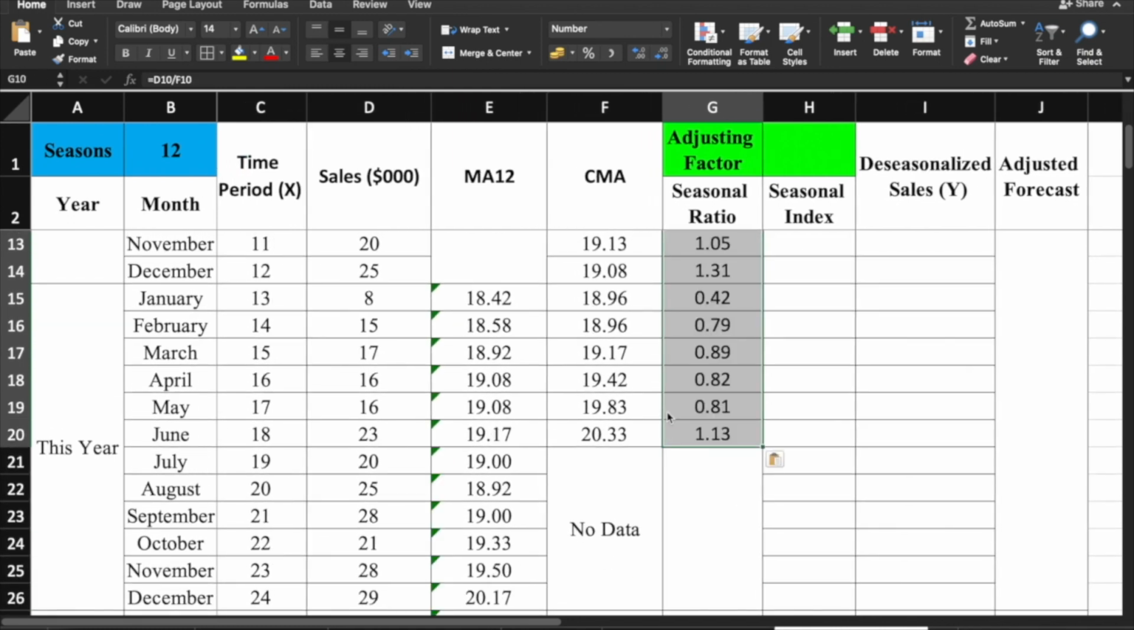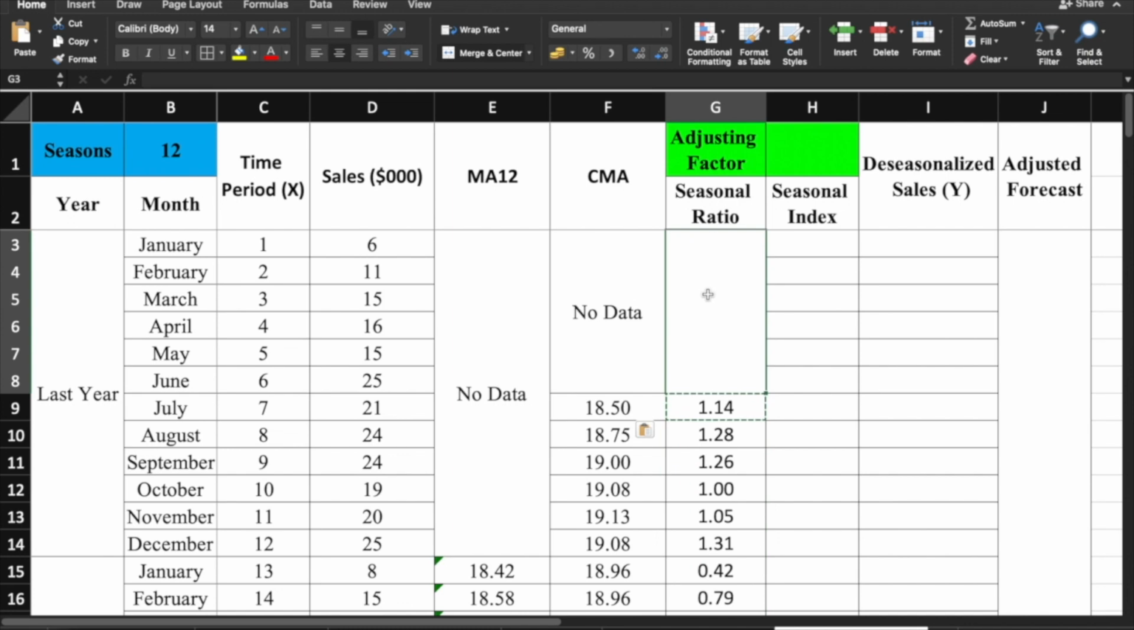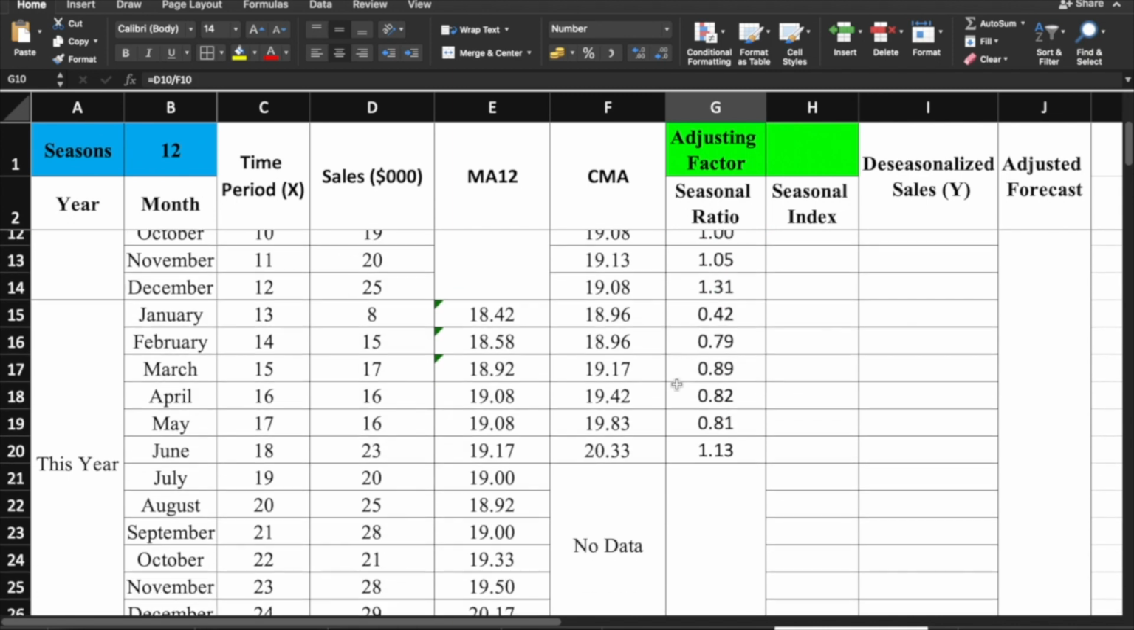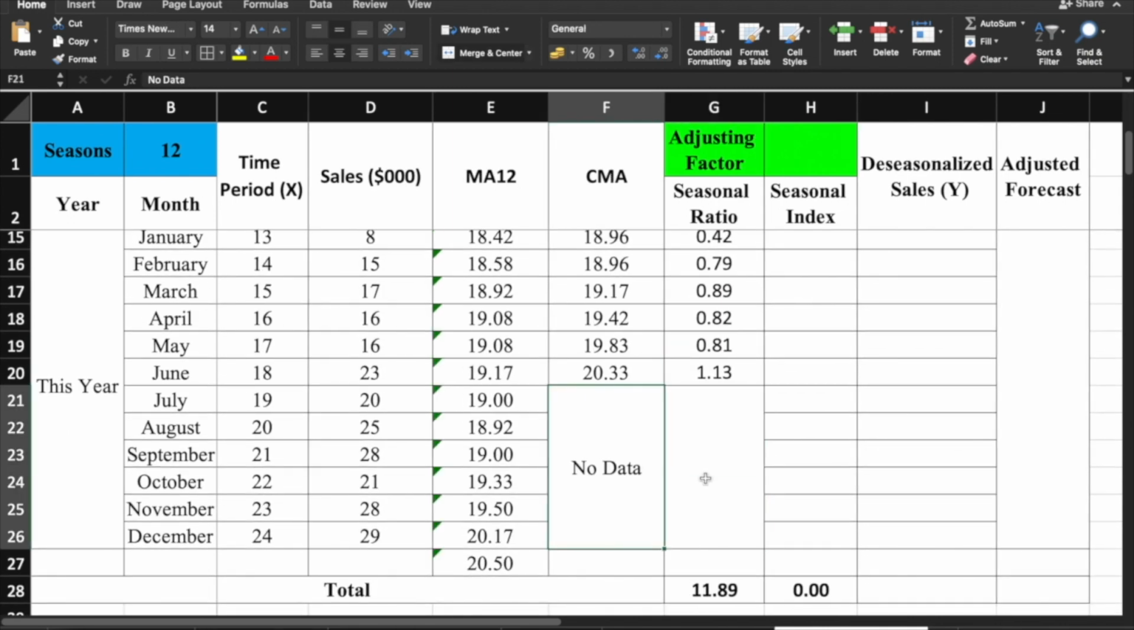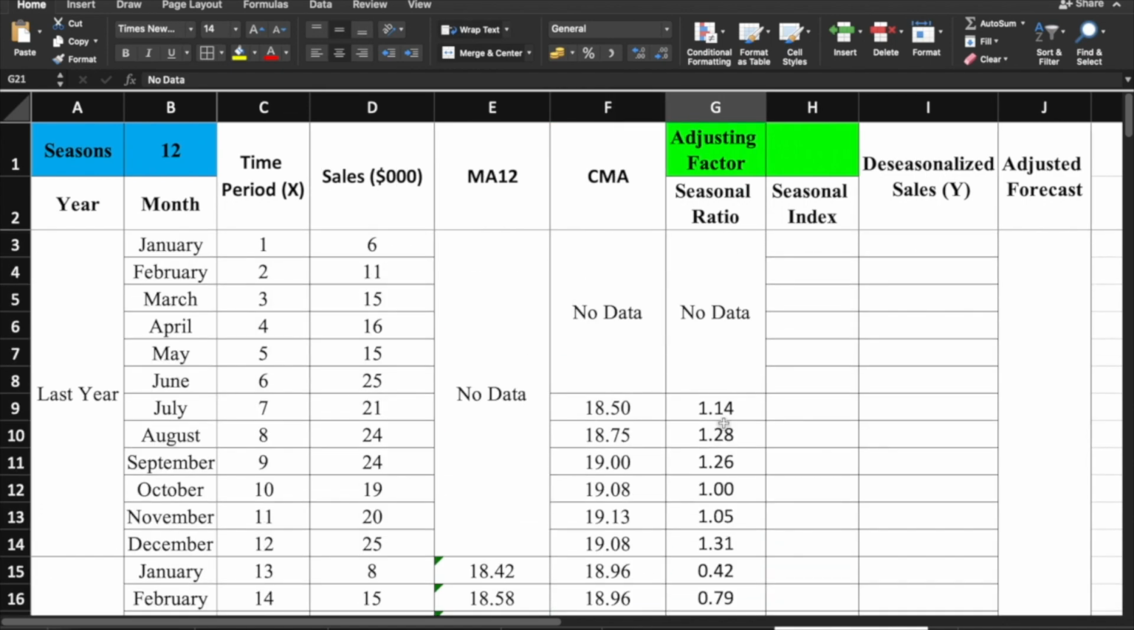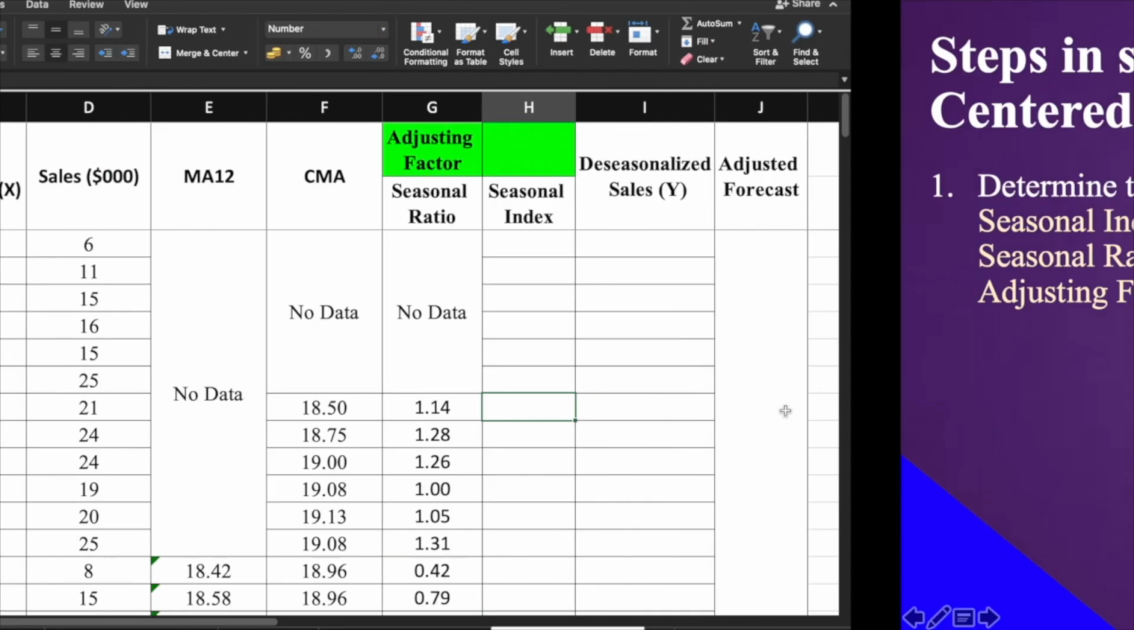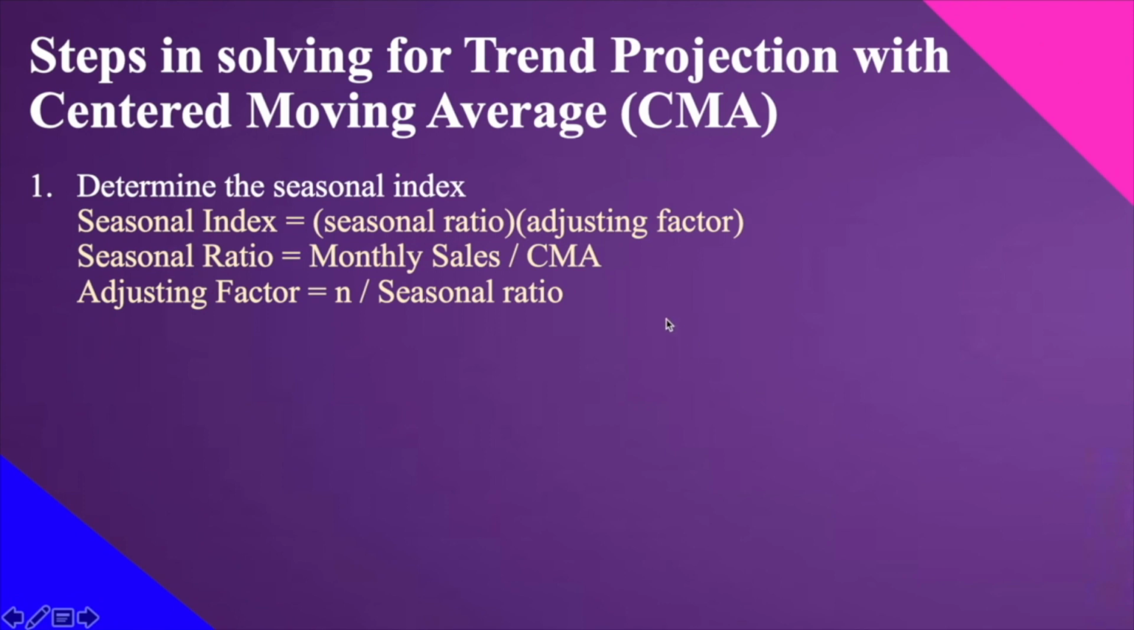So, wala rin po tayong data dito, just like on the CMA, dahil nakadepende ang ating computation for seasonal ratio doon sa ating monthly sales, meron lahat, pero yung CMA natin, wala po kasi doon. Kaya, same siya na no data on that. Copy and paste.